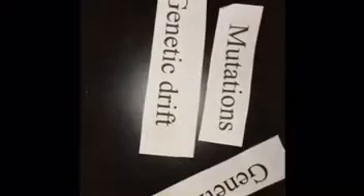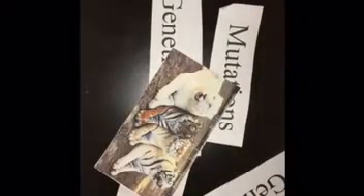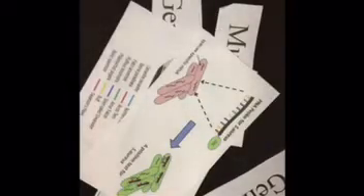Before we end the video, let's overview the main points of this film in a very short summary. There are 4 forces of evolution: mutation, gene flow, genetic drift, and natural selection. Mutation creates genetic variation in a gene pool. Gene flow and genetic drift alter allele frequencies in a gene pool. Natural selection is a process where some organisms have a greater chance of survival and reproduction than others.